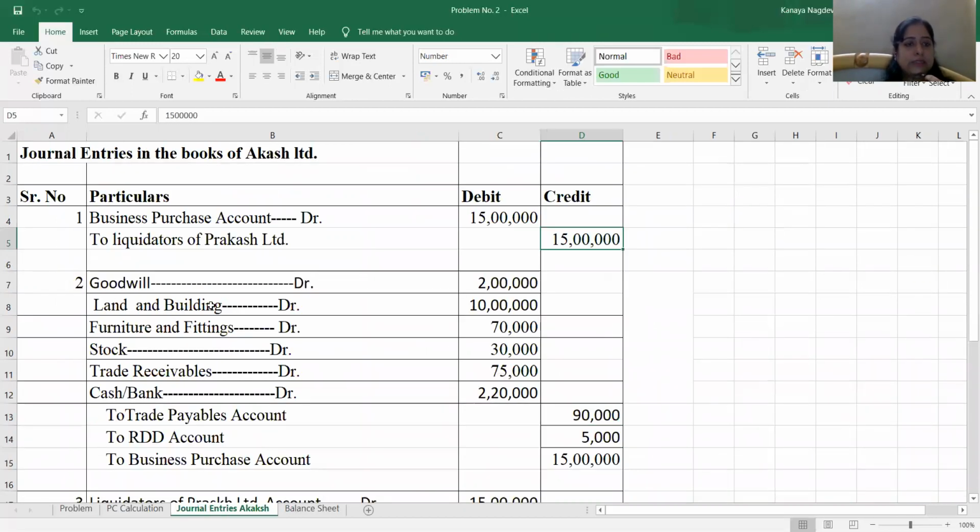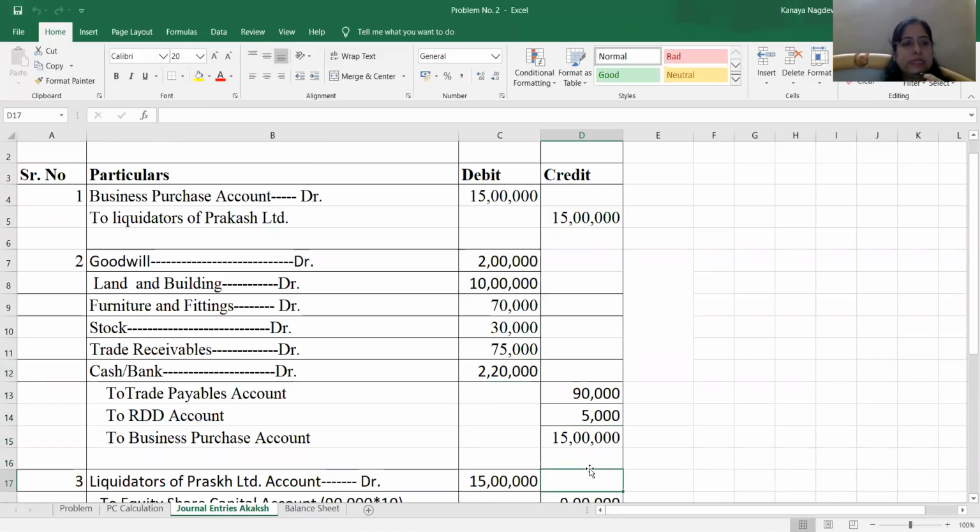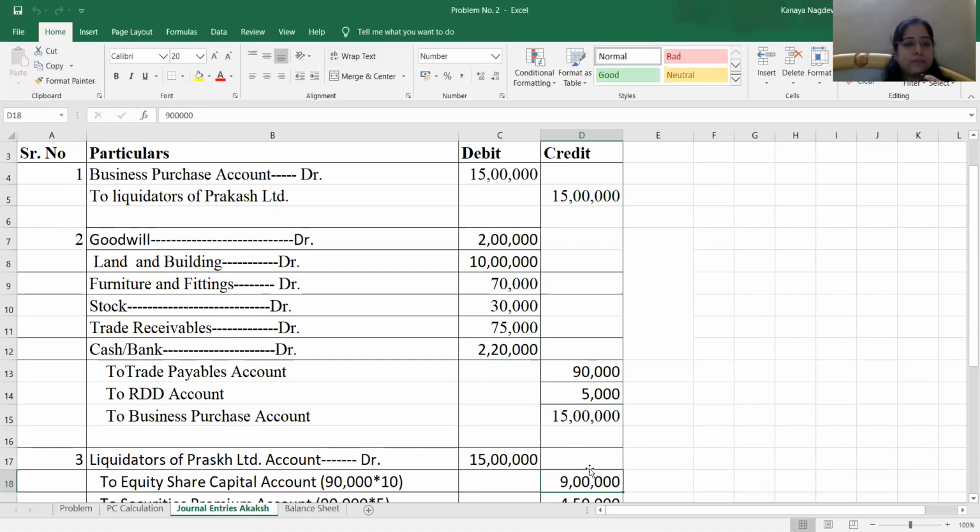So you can see here the entry: goodwill account debit 2 lakh, land and building account debit 10 lakhs, furniture 70,000, stock account debit 30,000, trade receivables account debit 75,000, cash and bank account debit 2,20,000, to trade payables account 90,000, to RDD account 5,000, and to business purchase account 15 lakh. This is the entry for incorporating assets and liabilities in the books of Akash Limited, that is the purchasing company.